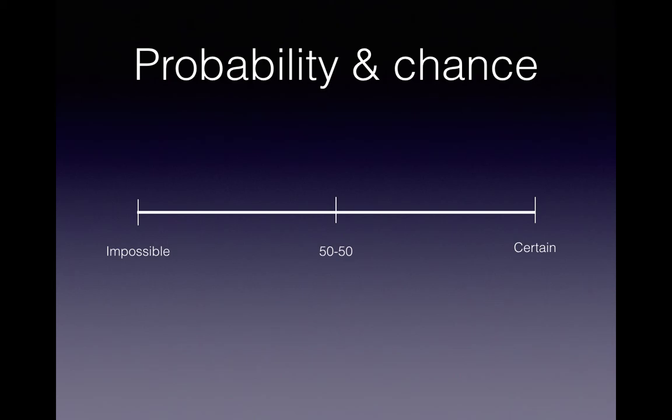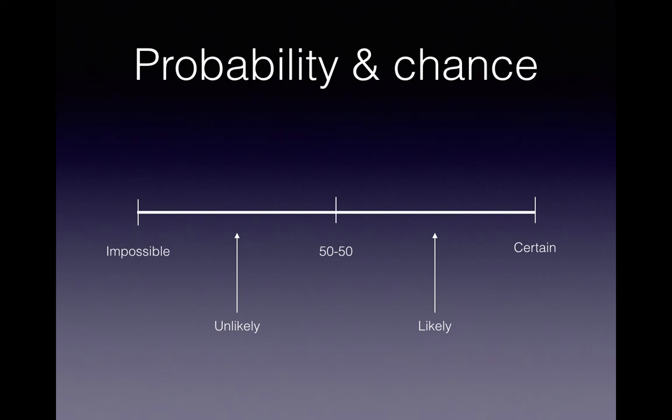Okay, if we're describing something that occurs between impossible and 50-50, we say it's unlikely. And if we're describing something between 50-50 and certain, we say that the probability of occurring is likely. So examples of things that are impossible to occur. You might say it's impossible to go back in time, so the probability of you going back in time is impossible.